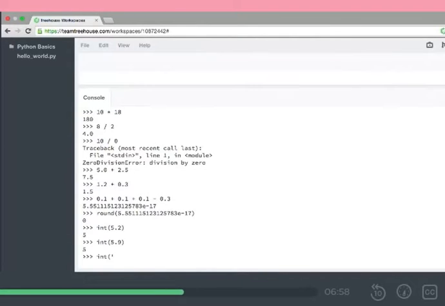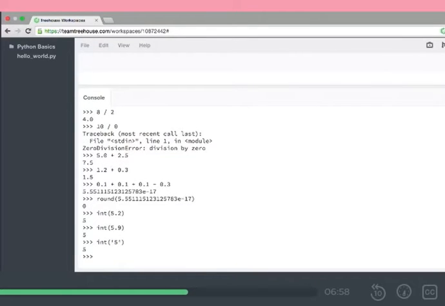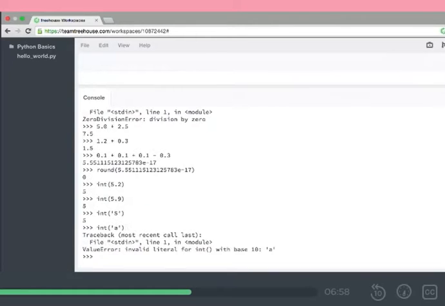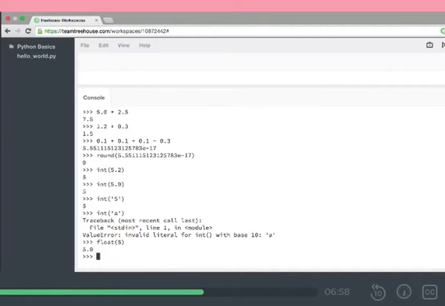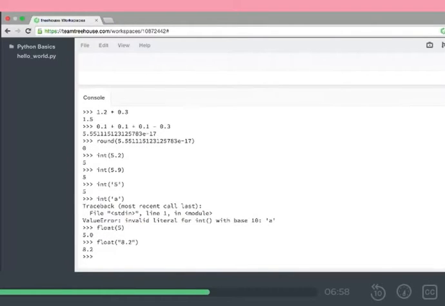Int also lets us turn strings into ints. That's assuming that the string is just an int. We couldn't do int a. That gives us a value error because there's no such thing as the number a in base 10. We can do the same thing with floats. We can do float and a number, and it'll give us the float value of that number. Or float and a string, and it will give us the float version of that string.